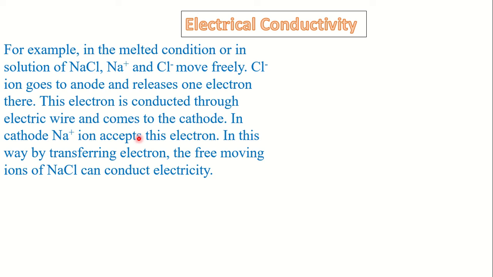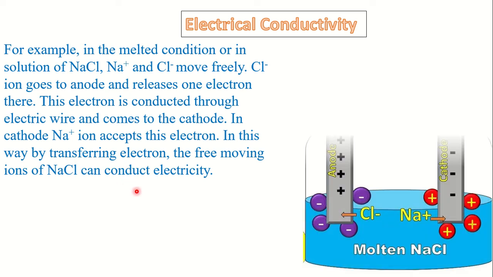This electron is conducted through the electric wire and comes to the cathode. In the cathode, sodium ion accepts this electron. In this way, by transferring electron, the free moving ions of sodium chloride can conduct electricity.